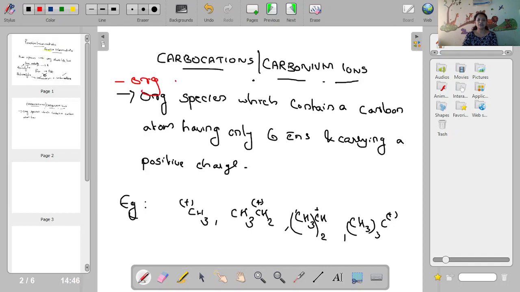Organic ions which contain what? A positively charged carbon atom. You know the definition. A positively charged carbon atom.